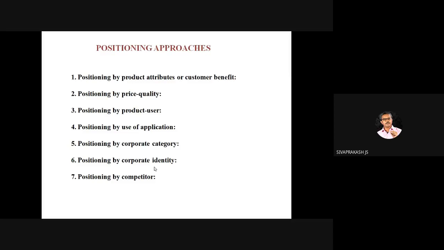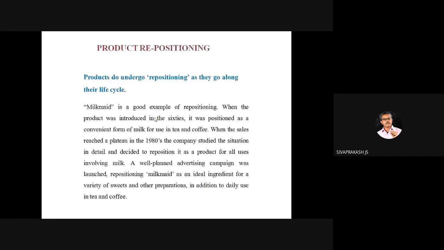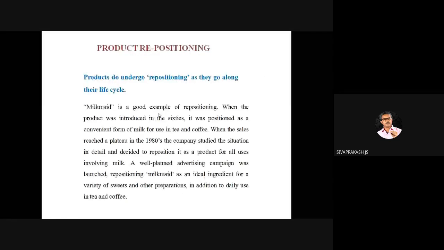So likewise, product and user, likewise identity, corporate identity as well as consumer identity, right? Then likewise the positioning by the competitor. Accordingly, you need to position your product. So share market, we used to deal with this strategy, the last one. So positioning approaches. Yeah. Then repositioning. Most times this used to be repositioning.